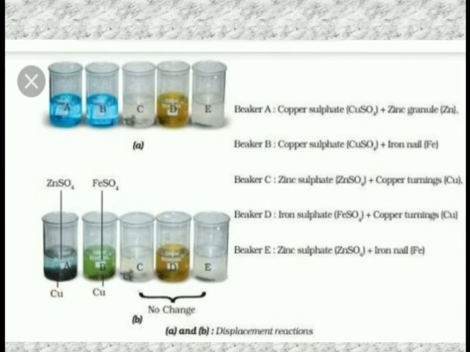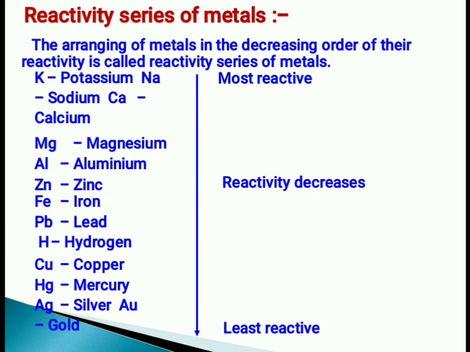Now the next beaker is copper sulfate. In the copper sulfate, iron is added. Now, can iron displace copper from the solution? Is iron stronger than copper? Let us check. Yes, iron is stronger than copper. It is above the copper. So iron is present above copper.